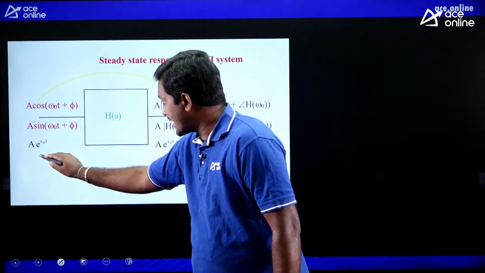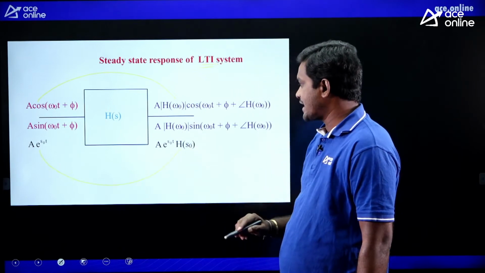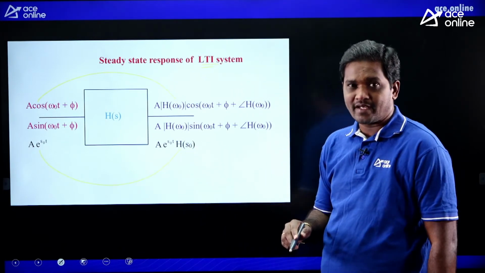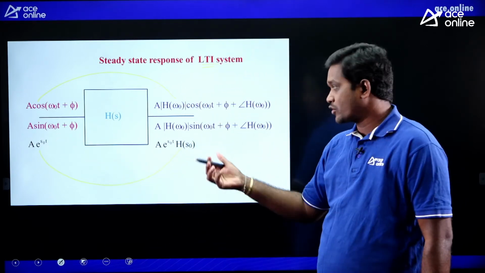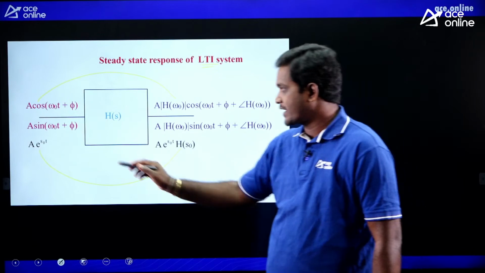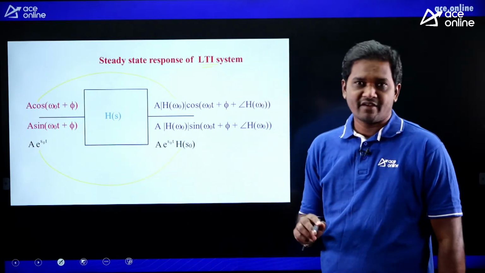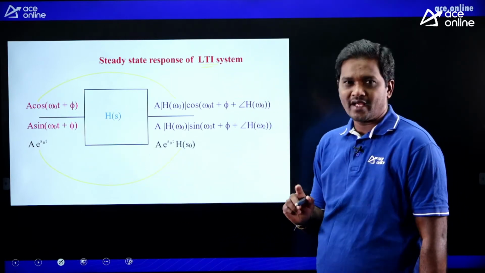Similarly, if the input is A e power s naught t, the output is A e power s naught t into H of s naught. Here e power s naught t is called the eigenfunction of this LTI system, because input and output are of the same form. Important one.